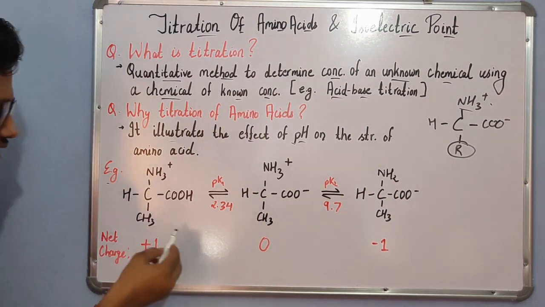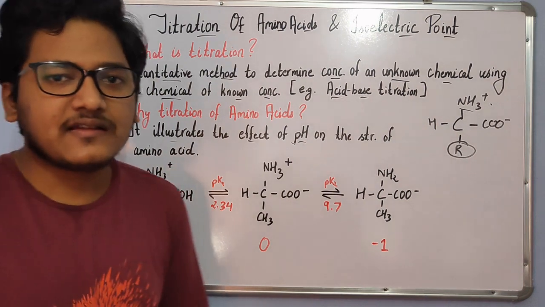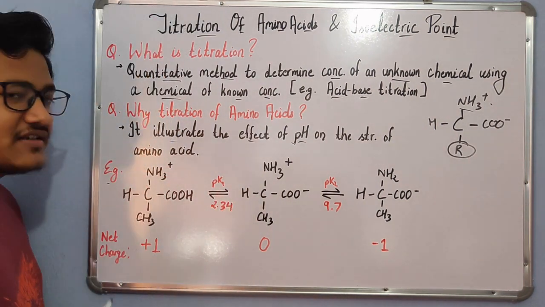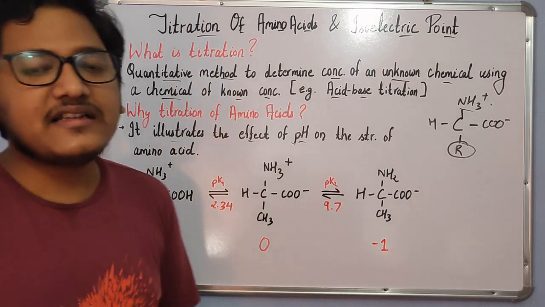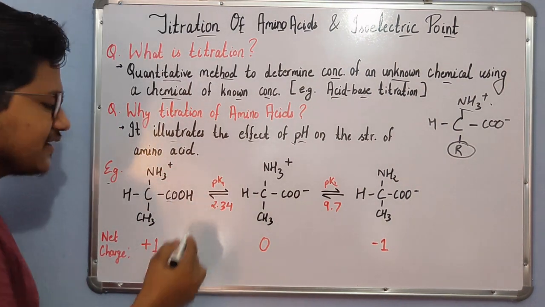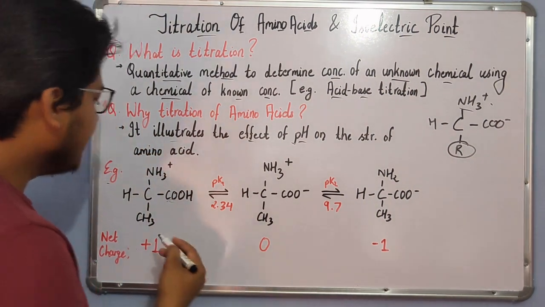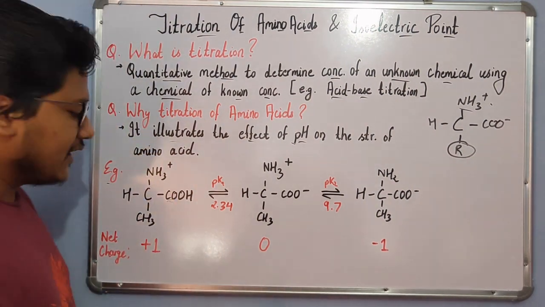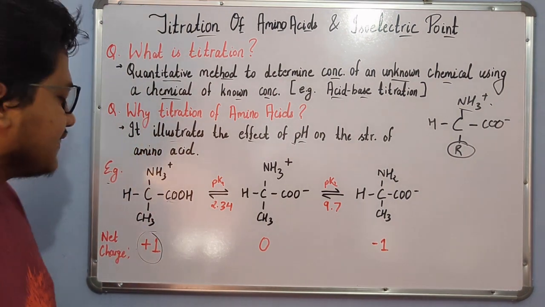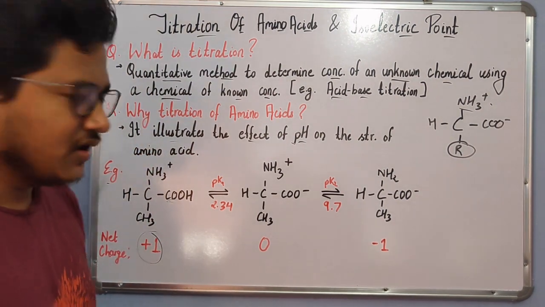So at low pH, which means a highly acidic environment, since H+ is present in abundance, the carboxylic acid group accepts H+ and is protonated, and the amino group is also protonated, as a result of which the overall net charge is +1.